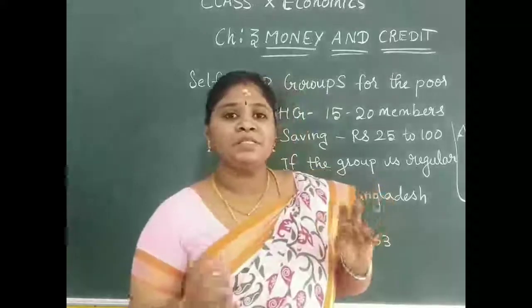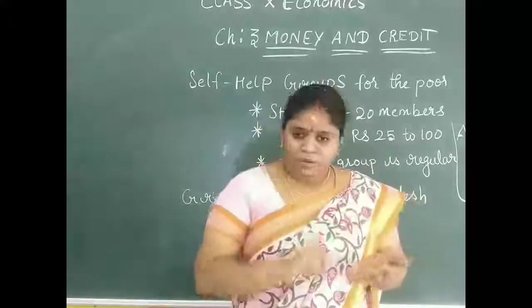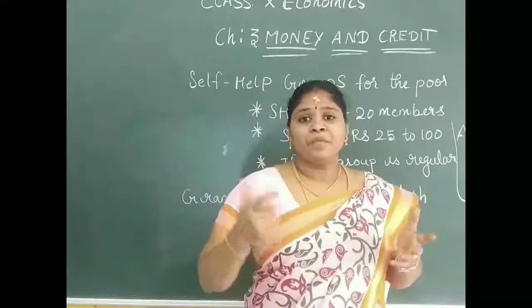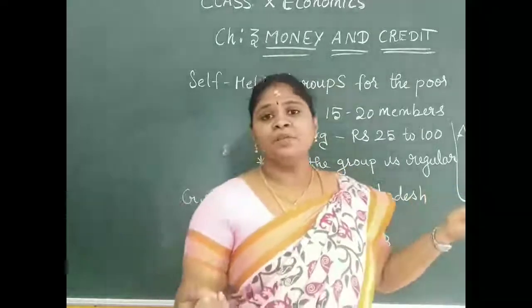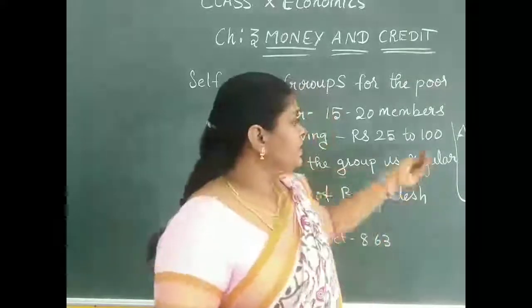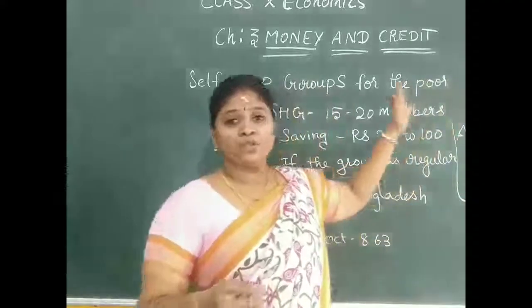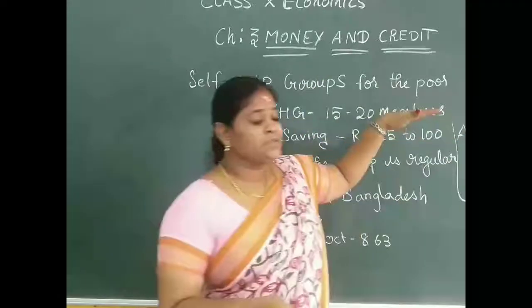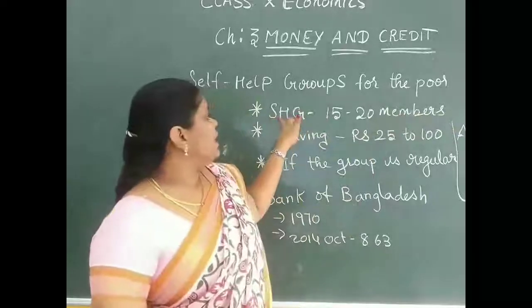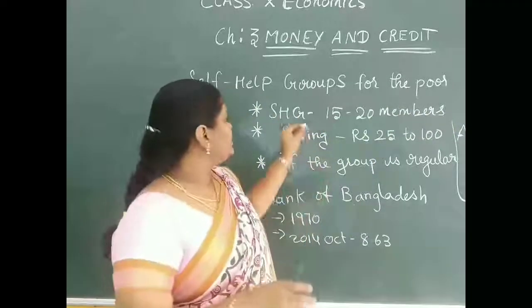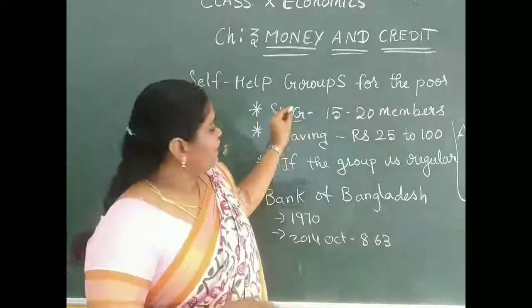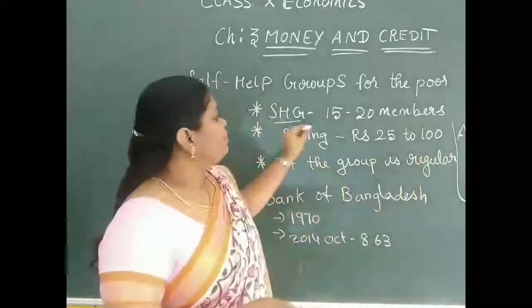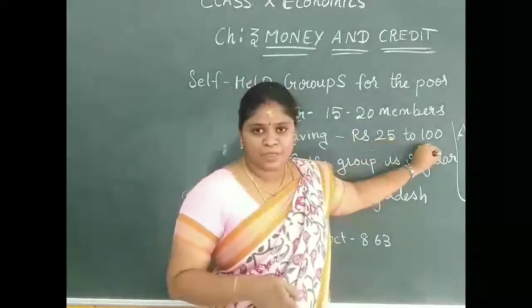So it is like helping the poor without collateral, without documents, without jewels, and without forcing them to pay the money back very soon. That will not happen in the self-help group. To overcome those problems, we have this self-help group, shortly called SHG. As I told you already, 15 to 20 members will be there, and their saving will be 25 to 100 rupees.